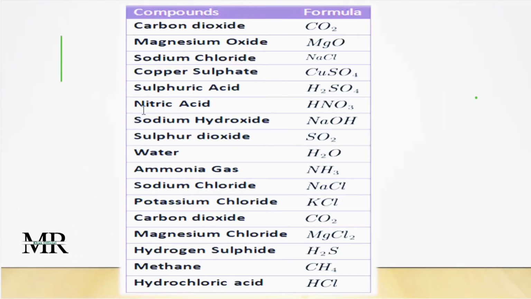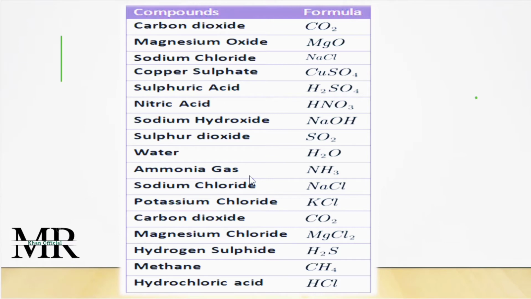So in this diagram, you can see in this table there are different compounds given over there. Like carbon dioxide, the formula is given; magnesium oxide, the formula is given; sodium chloride. All these are the chemical formulas of different compounds and different molecules.